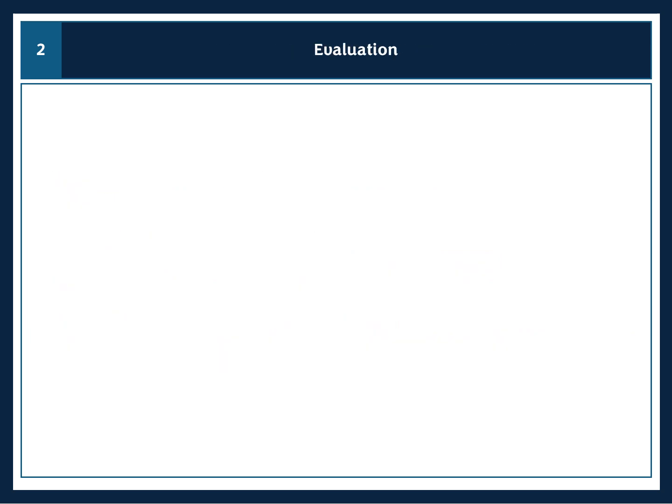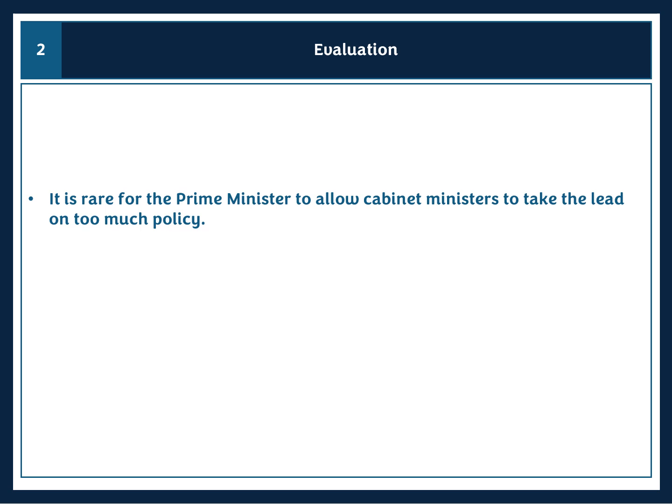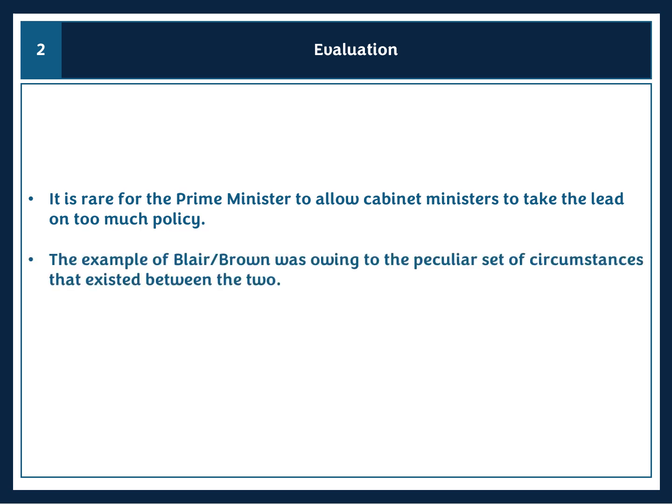But if we now go back to this idea about the evaluation, which of these two scenarios is more likely? And once again, you'd have to say that it is so much more likely that the Prime Minister will dominate policy making. The example we'd given of Blair and Brown, that was owing to a very particular set of circumstances that existed between Blair and Brown over how Blair was given the leadership and Brown stood aside, and there was this kind of weird personal animosity between the two men. And Blair himself says he felt guilty, which is kind of why he gave Brown so much more space to make the policy that he wanted.